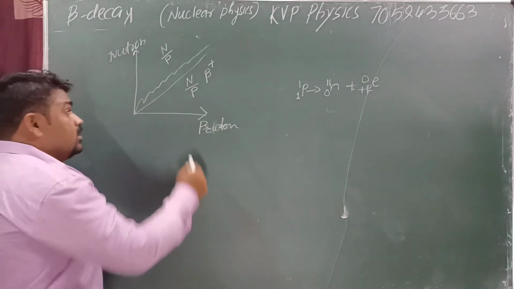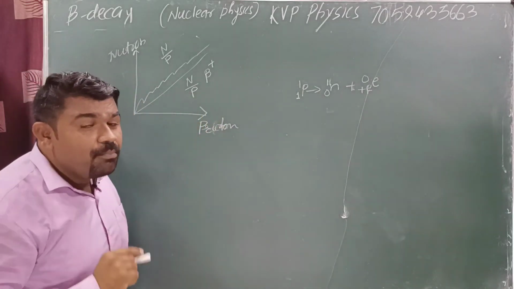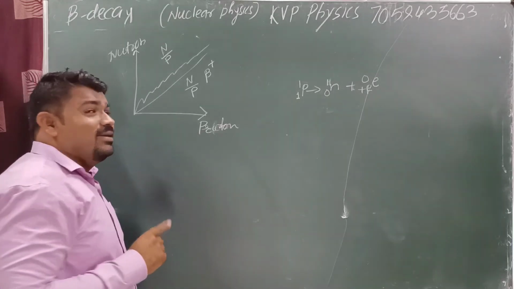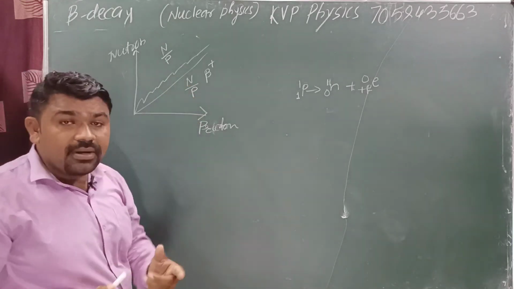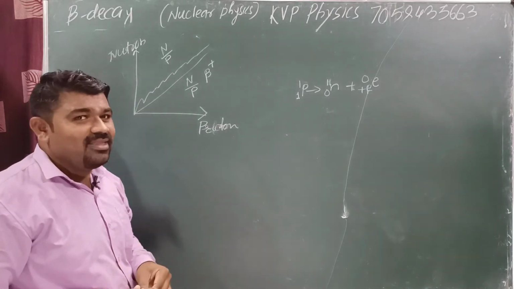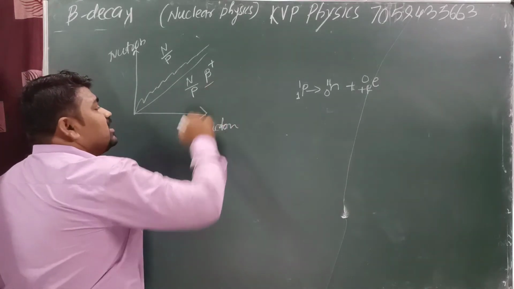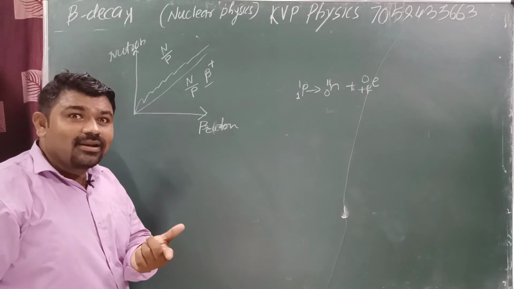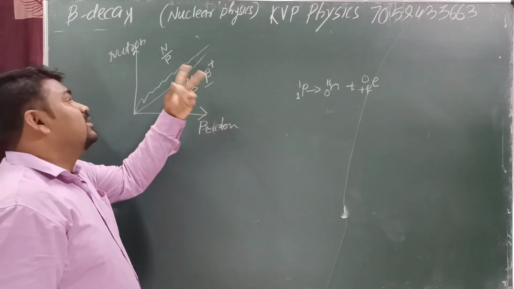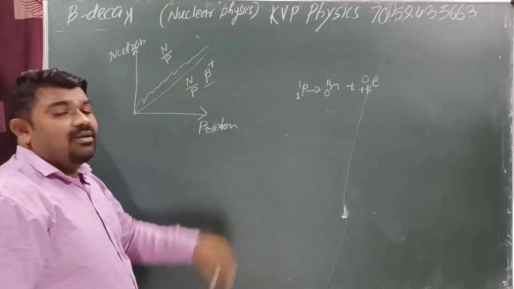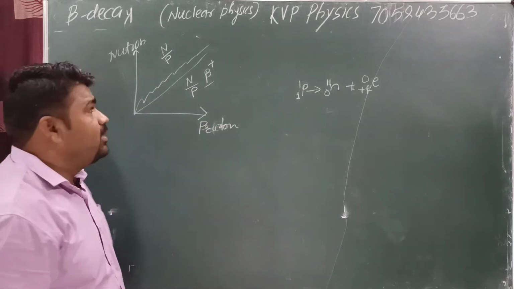Yes or no? For this region, the n upon p ratio is a smaller one. This ratio is a smaller one, so it tends towards stability. Proton is converted in the form of neutron. Which decay is possible in this region? Here beta plus decay is possible. Whatever element is present in this region is converted with the emission of beta particles.